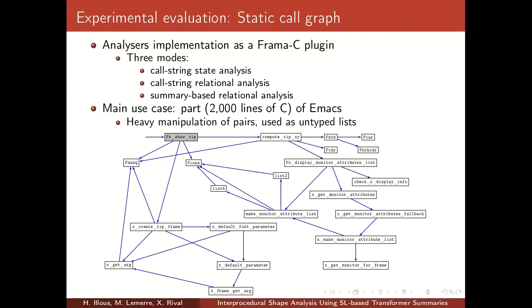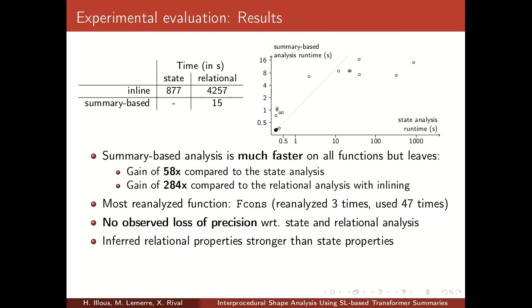We experimented mostly on parts of the Emacs code, everything below the fx show type function, which in total is 2000 lines of C code. Emacs is mostly a Lisp interpreter, and this code does heavy manipulation of pairs used as untyped linked lists.